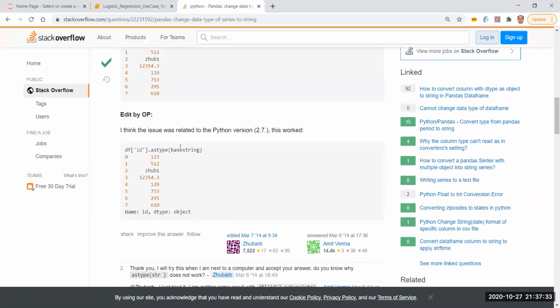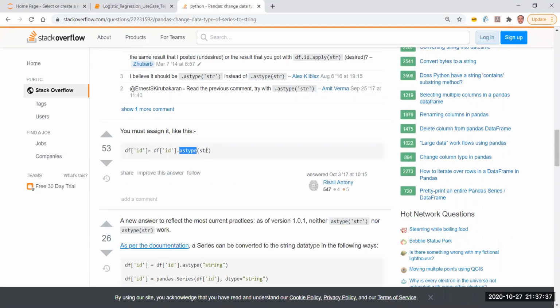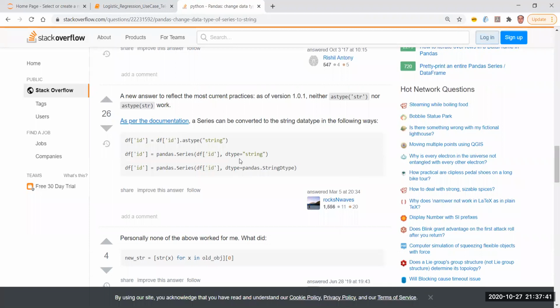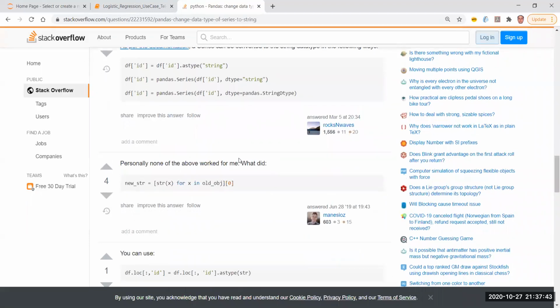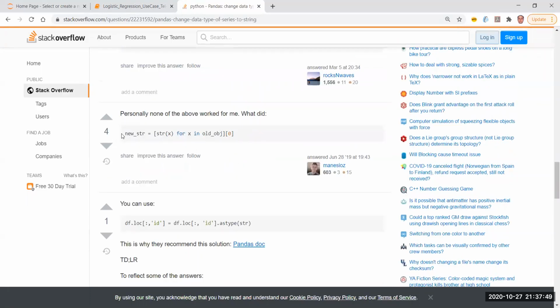astype bstring. Okay, this is one version. Okay. astype str. This is also another cool way. This is a really good way. astype str, astype string.